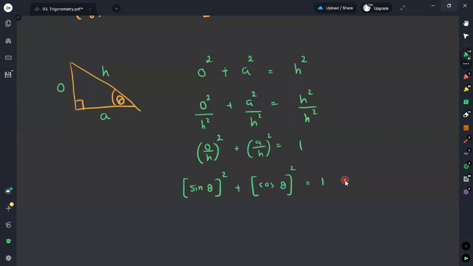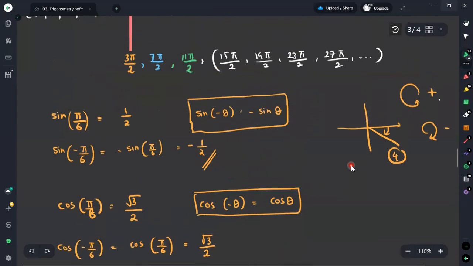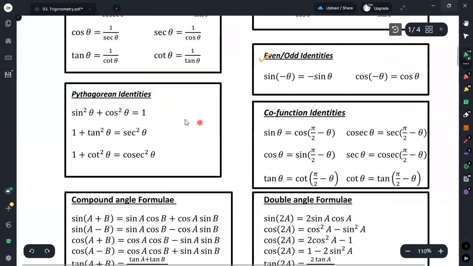Therefore, you will get sine squared theta plus cosine squared theta is equal to 1. This is what we consider as the Pythagorean identity.